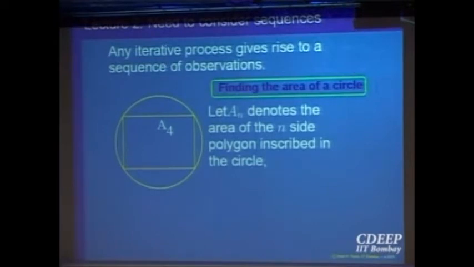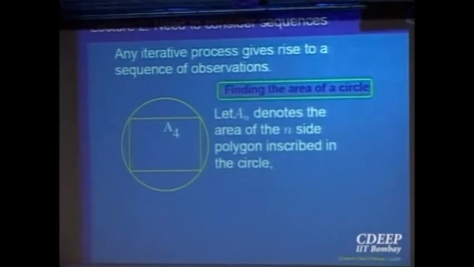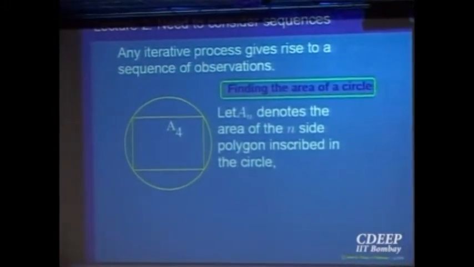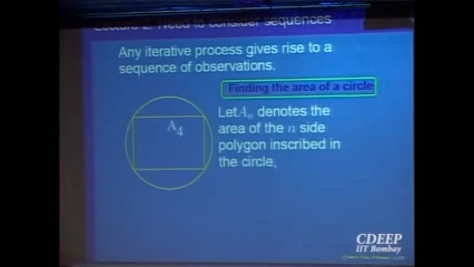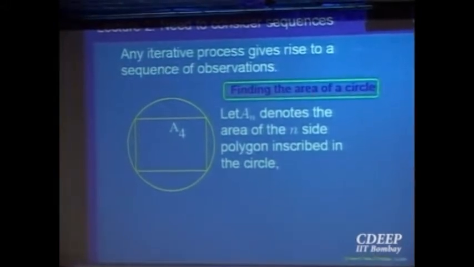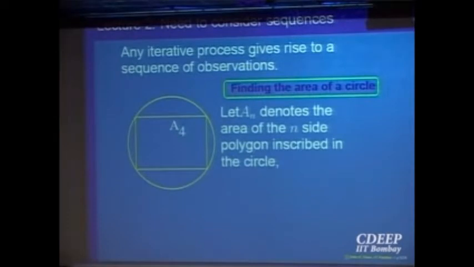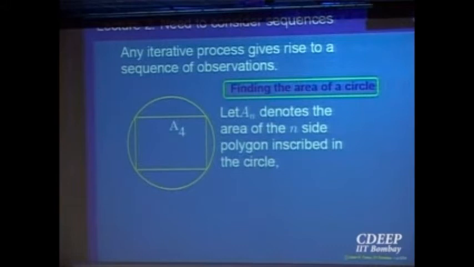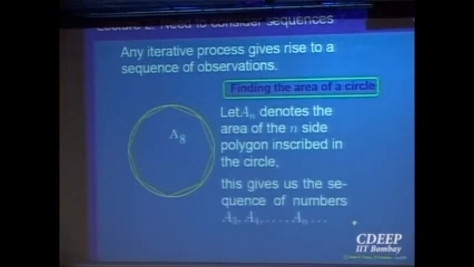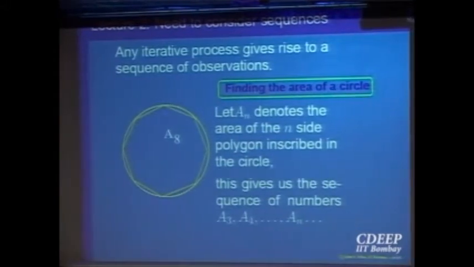Now I will increase the sides, I will make it a pentagon. When I make it a pentagon, more area will be covered by that pentagon inside the circle. That will give me a better approximation. And I will go on increasing the sides of this regular polygon inscribed inside the unit circle, and that gives me better and better approximations. So that gives me a sequence of observations, which eventually should give me what is called the area of the unit circle. So that is what we will do. This experiment says, for example, I can make the sides 8, so A3, A4 and so on.